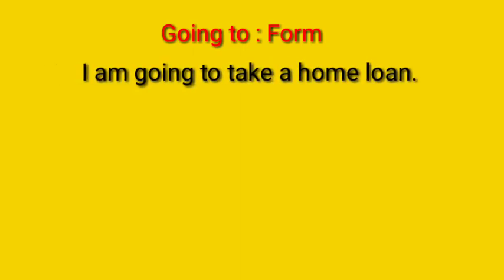This going to form also expresses future tense. Example, I am going to take a home loan. Here, I am going to take, that means the action is going to happen, not happened at present, or happened in the past.